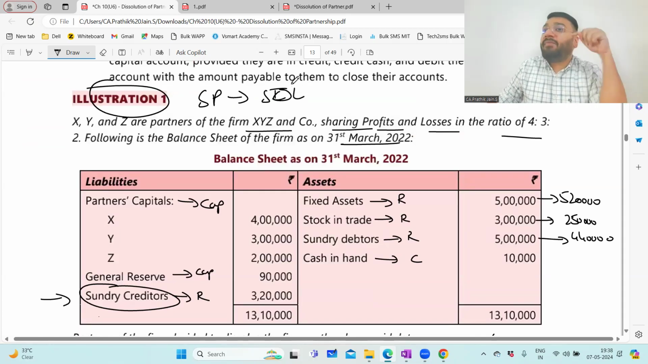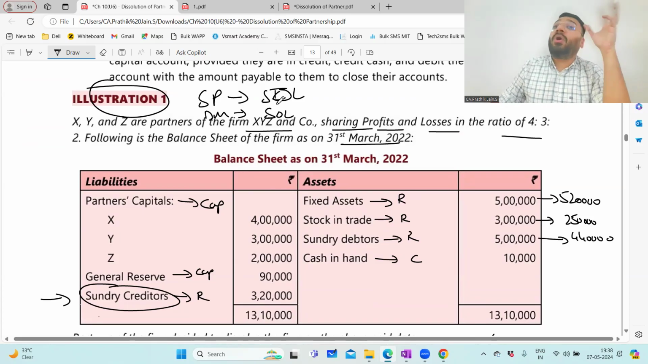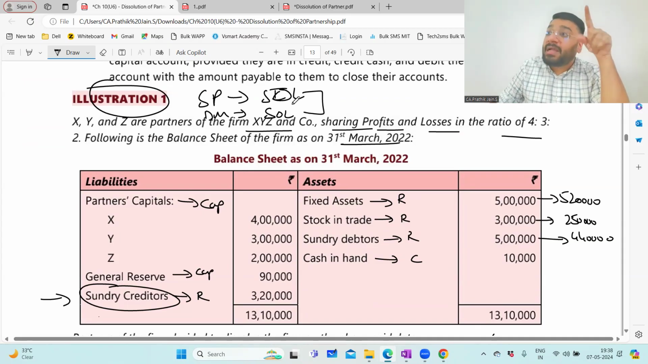So I will try to frame one question where we don't have the surplus money. We have deficit money and the partners are solvent to get that money. In that case, what entry will pass? That also I'll teach you. So both are case 1. After that, we'll do one more question for insolvency.